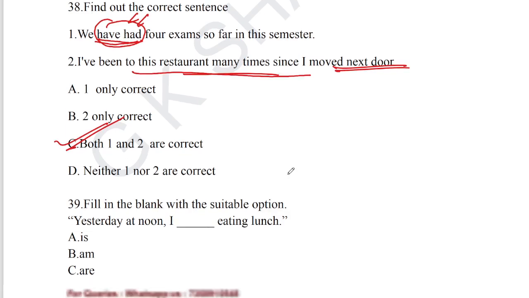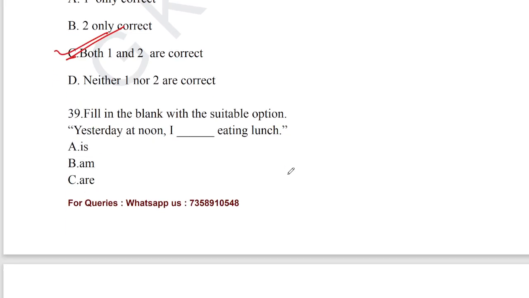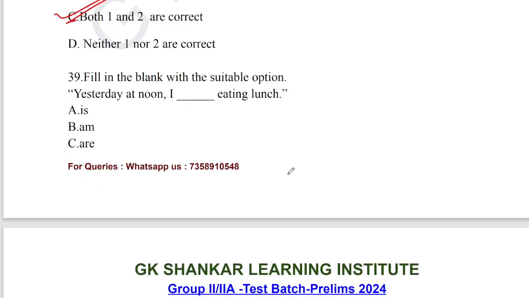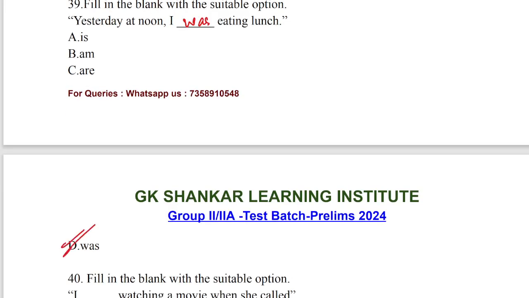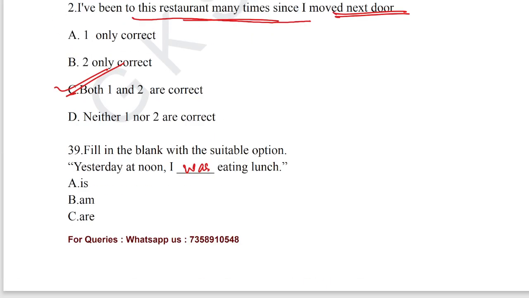Let's take up question number 39. Fill in the blank with the suitable option. Yesterday at noon, I was eating lunch is the correct phrase here. I was, option D is the correct answer for question number 39. Yesterday at noon indicates the past, so we convert the be verb into the past.